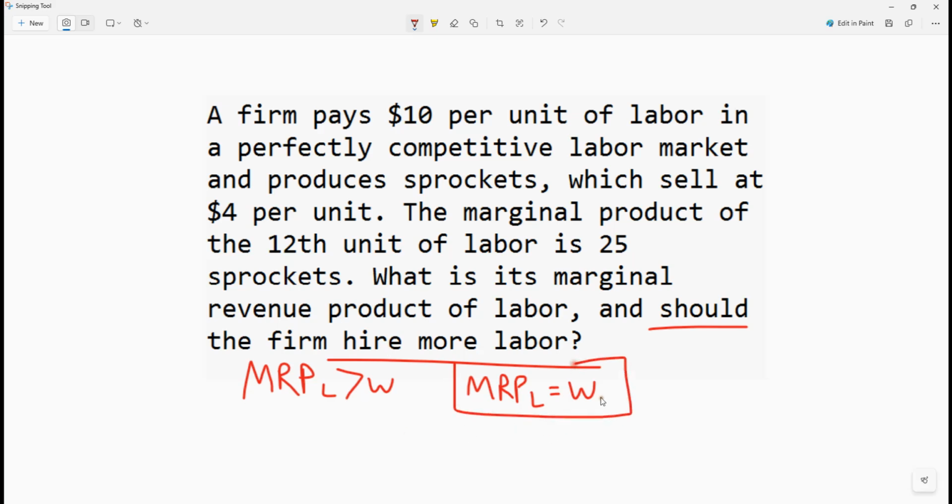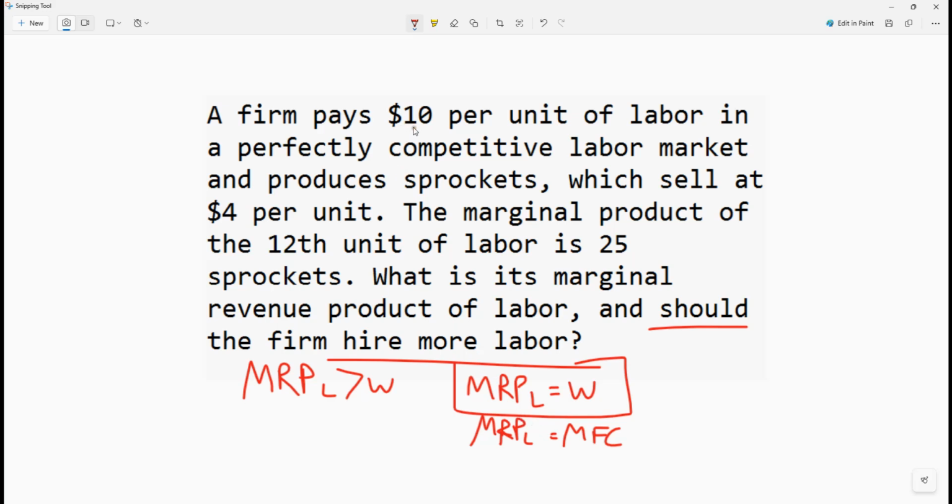This is the perfectly competitive hiring rule. You might also see it written as marginal factor cost needs to equal marginal revenue product of labor, or you might even see it said as the value of the marginal product of labor. Same thing.